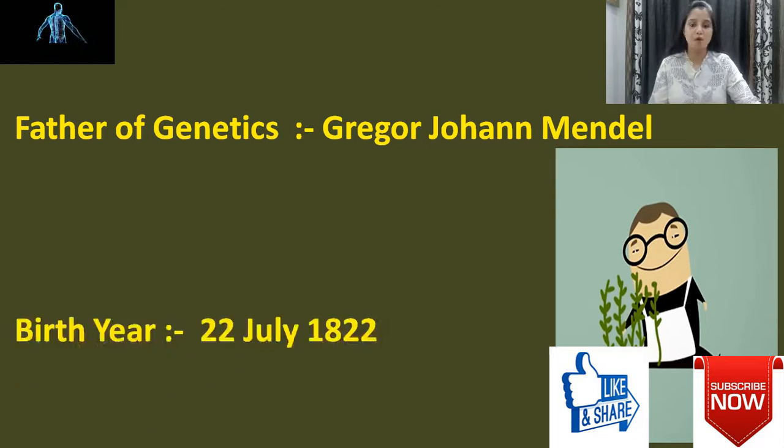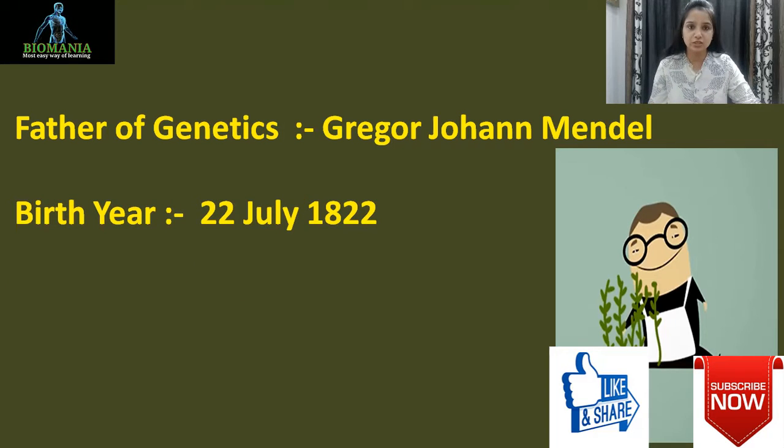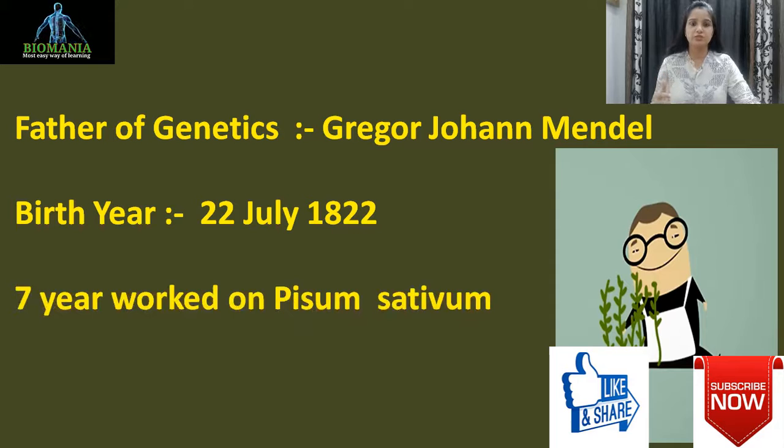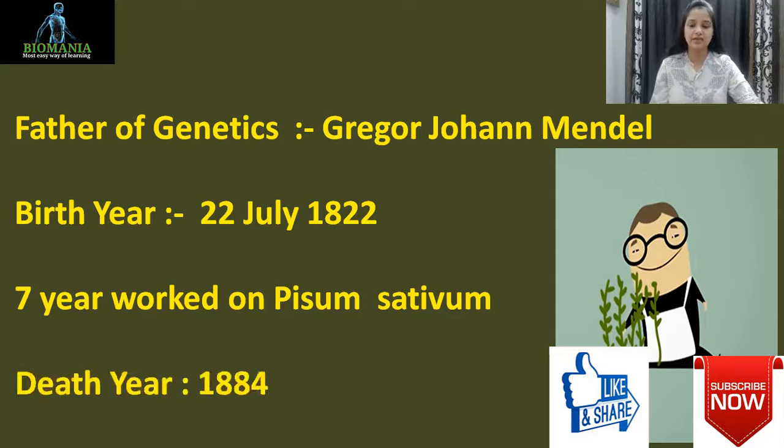Mendel was born on 22nd July 1822 and he worked for 7 years, such a long period as it is. For 7 years he worked on Pisum sativum, that is the pea plant, and he died in the year 1884. But in this duration his work was not recognized.